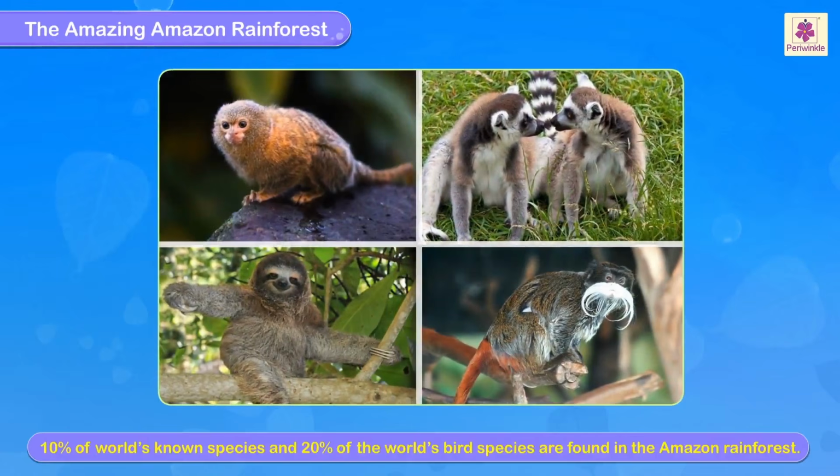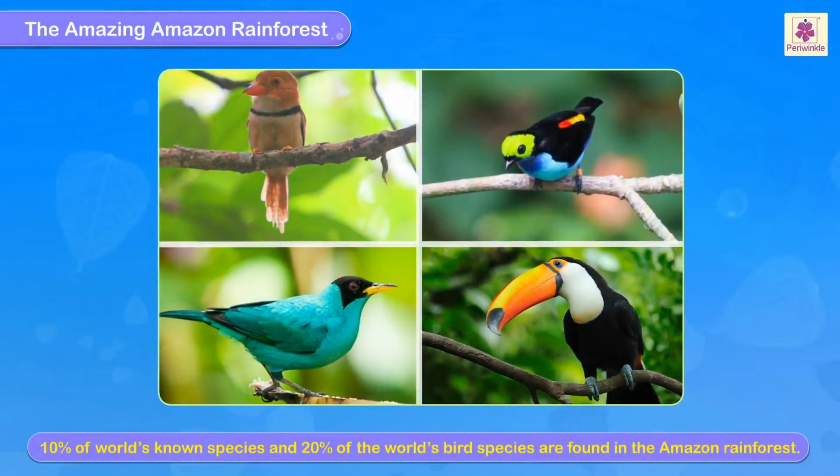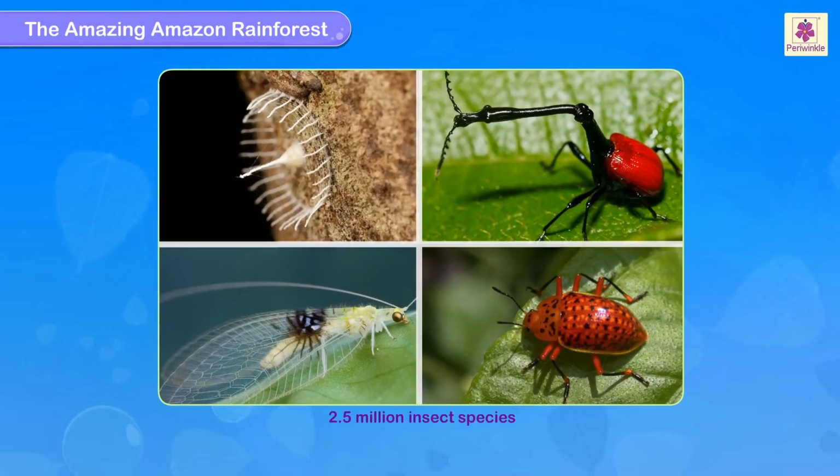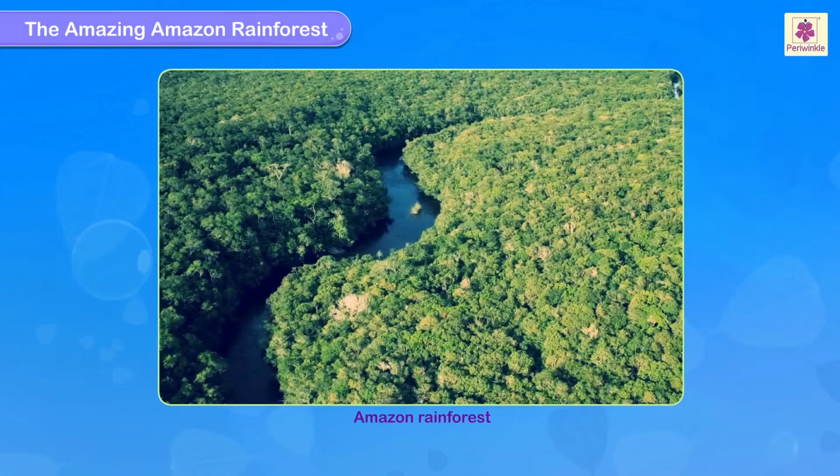The amazing Amazon rainforest. 10% of world's known species and 20% of the world's bird species are found in the Amazon rainforest. There are also about 2.5 million insect species and about 40,000 plant species. Let us study a little more about the Amazon rainforest.